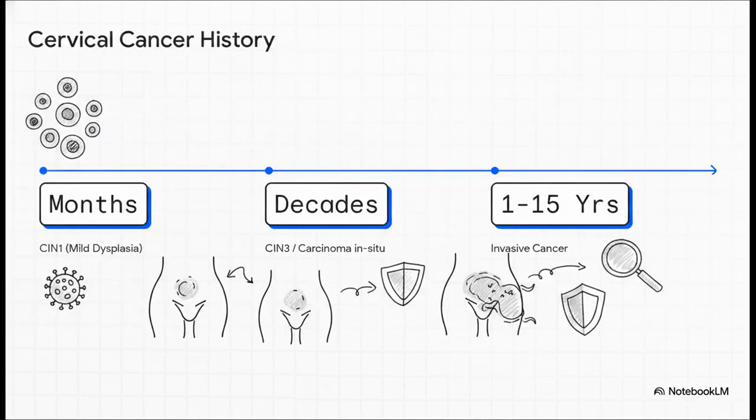Let's ground this biological progression with a real-world example, the natural history of cervical cancer. The timeline here is actually astonishing. It all starts with a persistent HPV infection. Over a few months, this can cause CIN1, which is mild dysplasia. But here is the critical window. It can literally take decades for this to progress to CIN3 or carcinoma in situ, where the severe dysplasia involves the entire thickness of the epithelium. From there, it can take another 1 to 15 years to become truly invasive cancer. This incredibly long delay is exactly why preventative screening is so spectacularly effective.